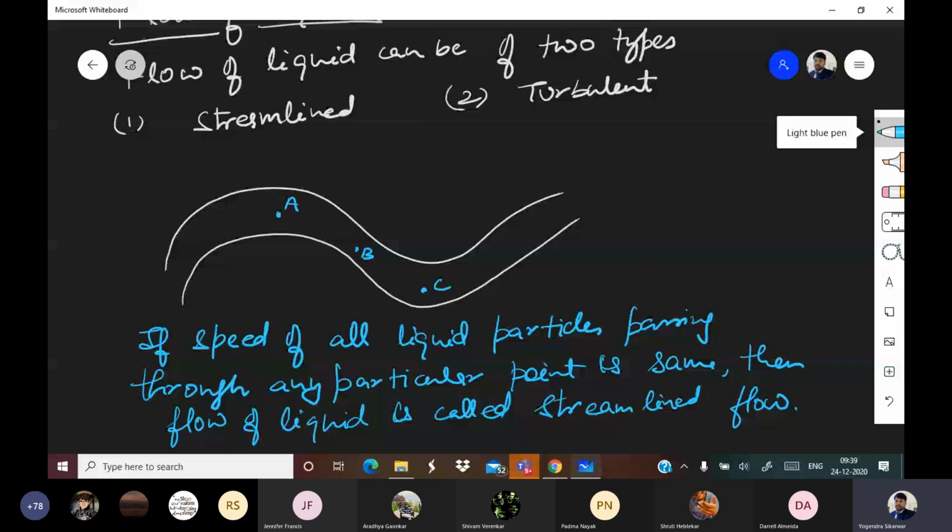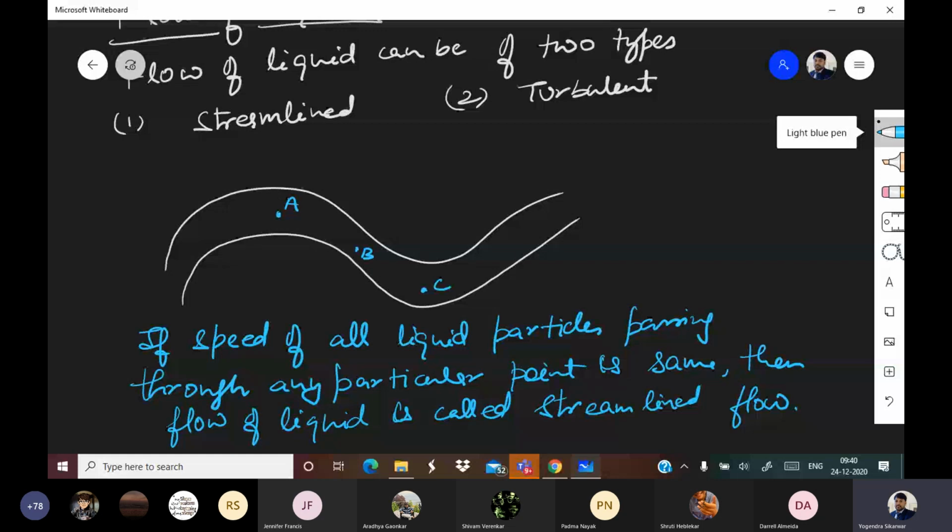Try to understand its meaning. Basically, when the flow of liquid is so systematic that one layer of liquid is not slipping on another layer, all the particles are moving in harmony, then such flow is called streamlined flow.